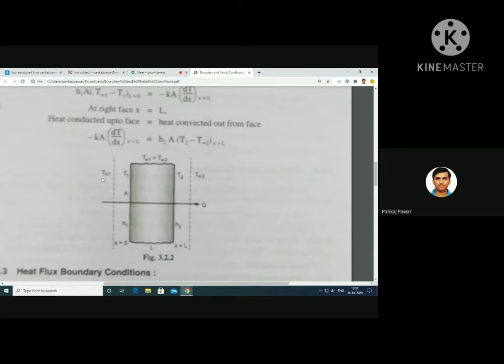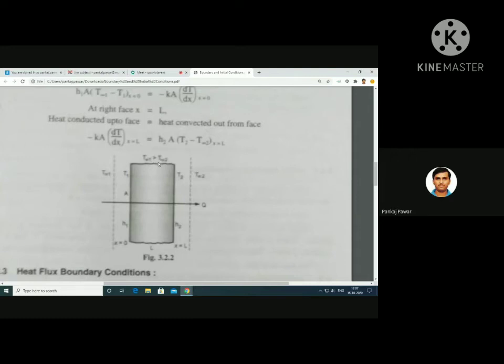The temperature of the fluid on the left side is T infinity 1, and the temperature of the fluid on the right side is T infinity 2. Did you get this?